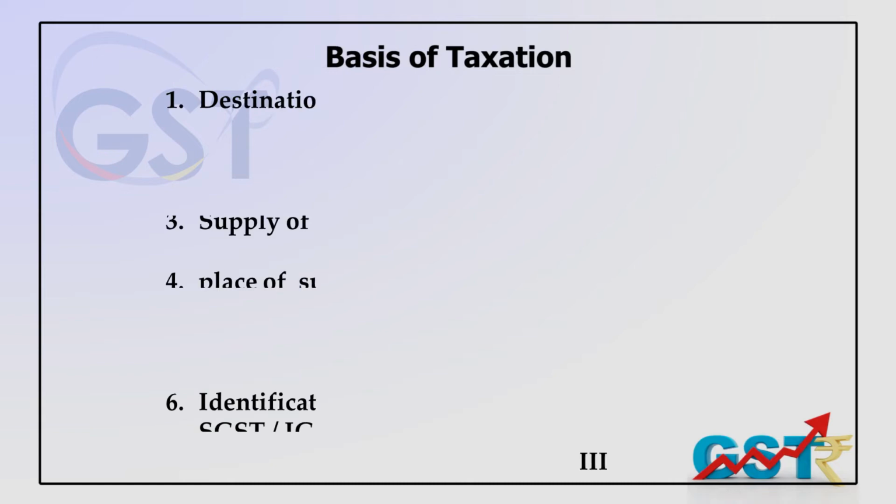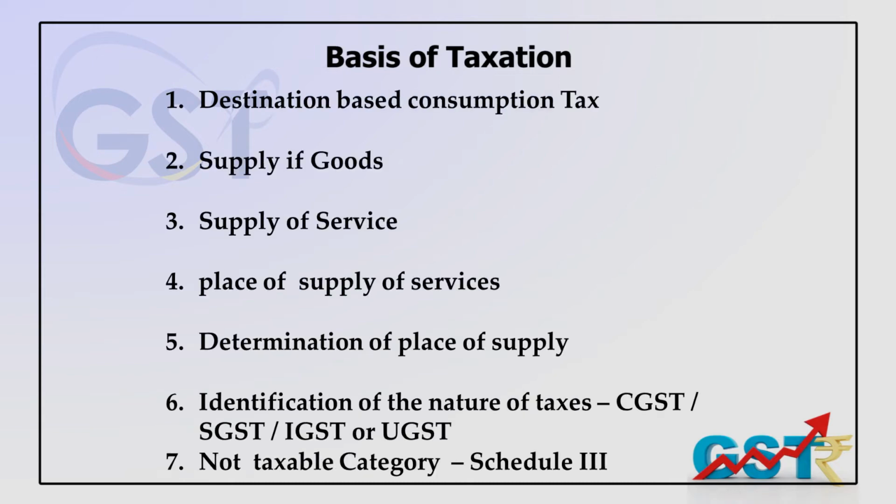Why is this chapter so important? Because we know there is a central goods and service tax, a state goods and service tax, and an interstate goods and services tax. The rate remains the same.